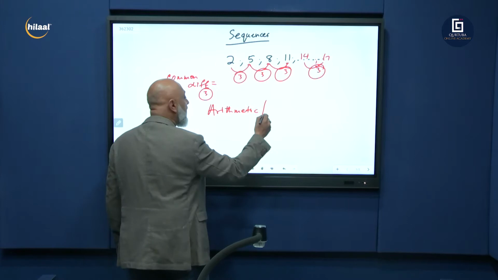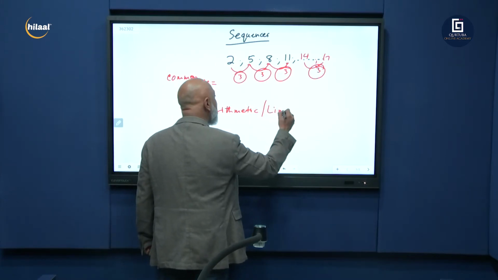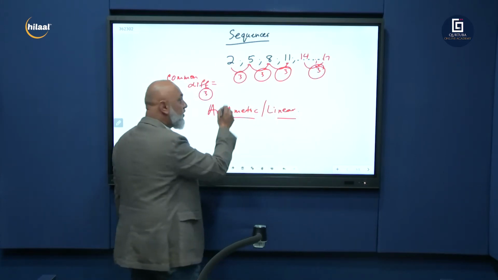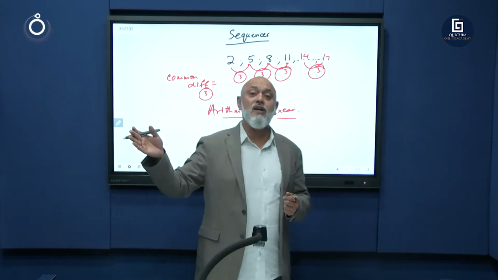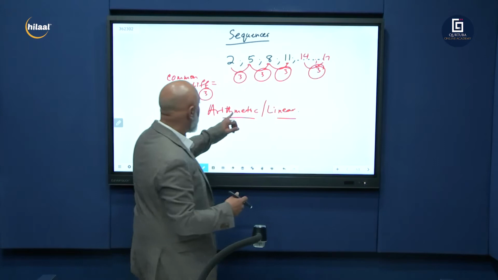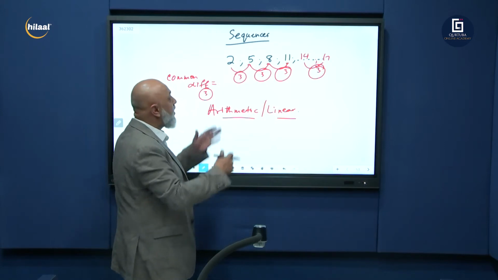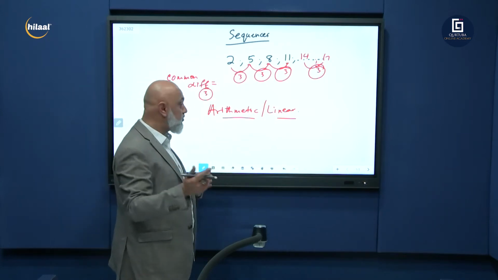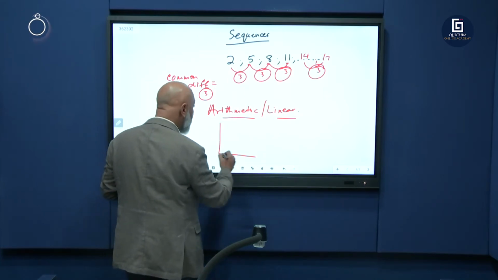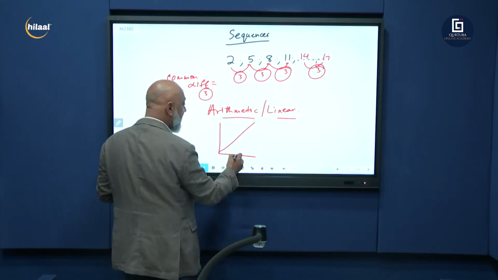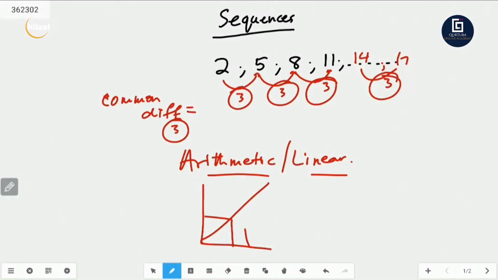And another word for arithmetic sequence is linear. So this first part here would be for grade 11s and 12s, right? So you've got an arithmetic pattern. It's a linear pattern. Now, sequences and series are broken up into 2 parts. Arithmetic, and if we have to graph this, it would look like a straight line graph. As the one increases, the other one increases.